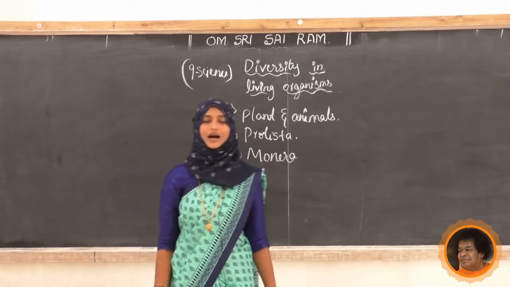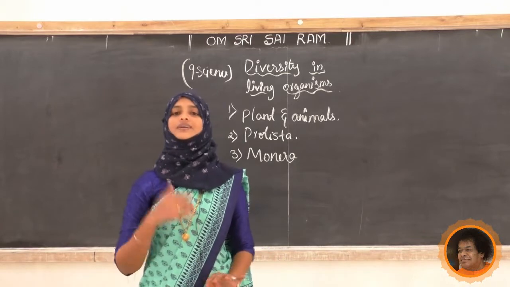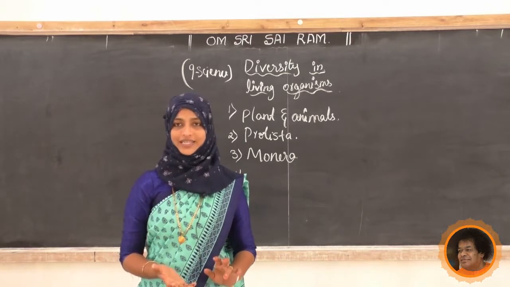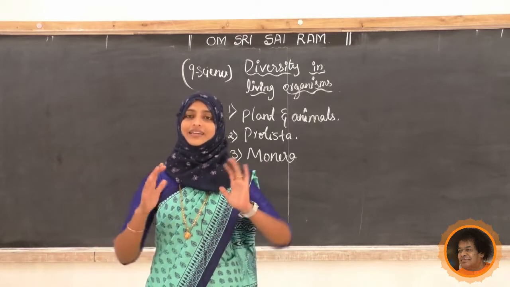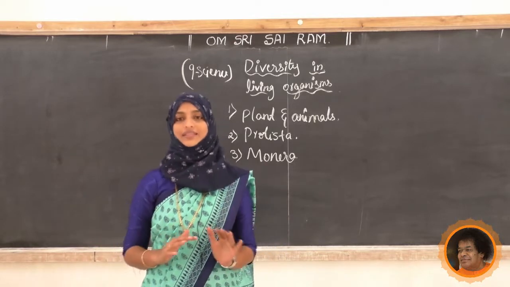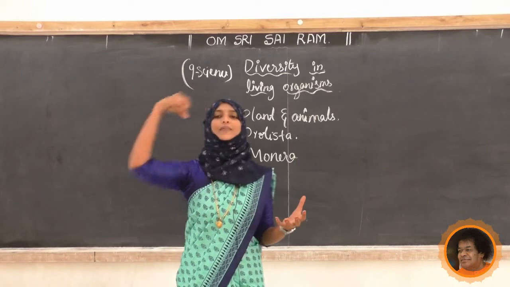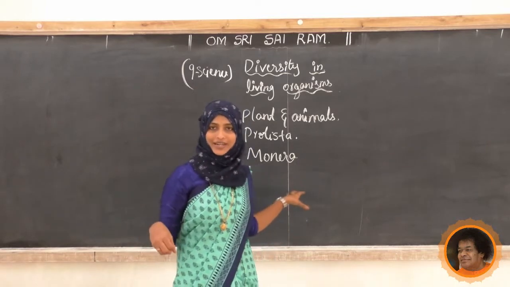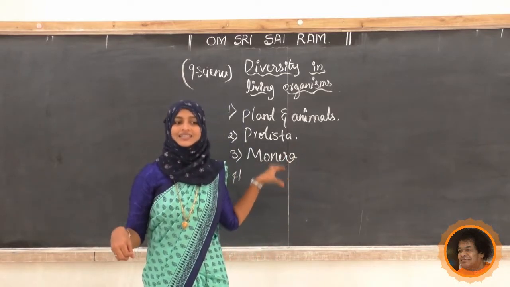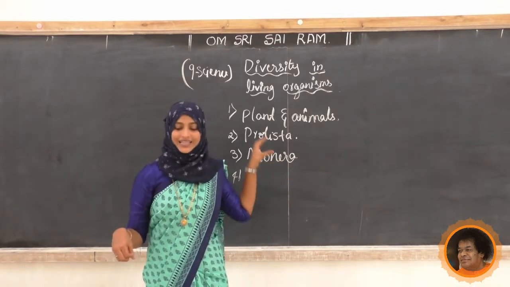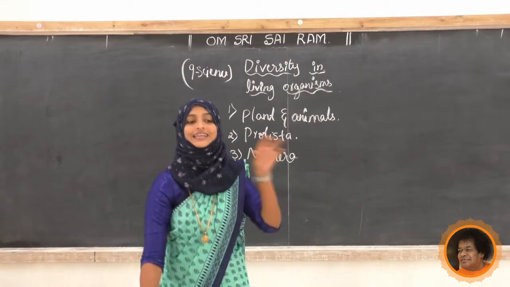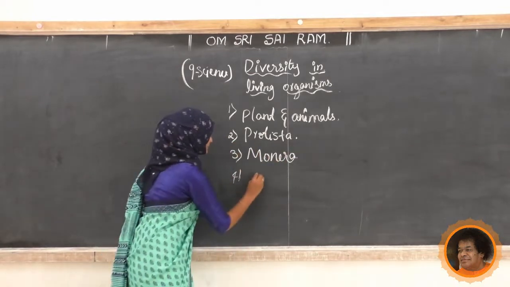Later, after some time, Robert Whittaker, one more scientist, came forward and said that there is one more kingdom. He picked some organisms from the fourth kingdom and said that some organisms are completely different from this one, and he called it kingdom Mycota.